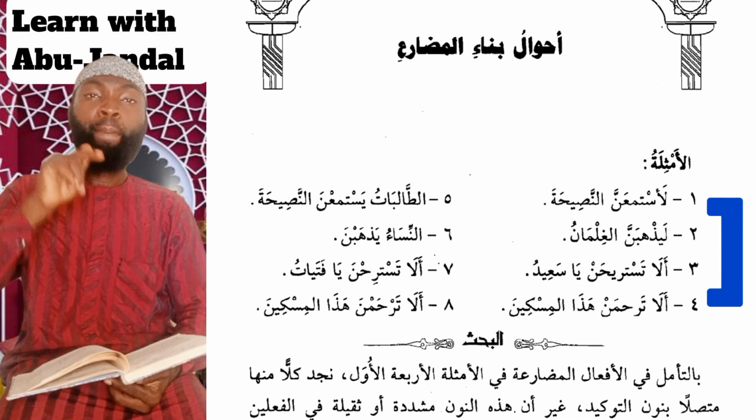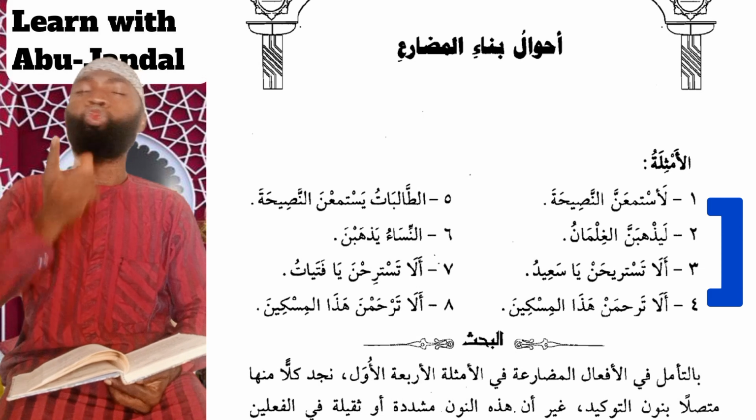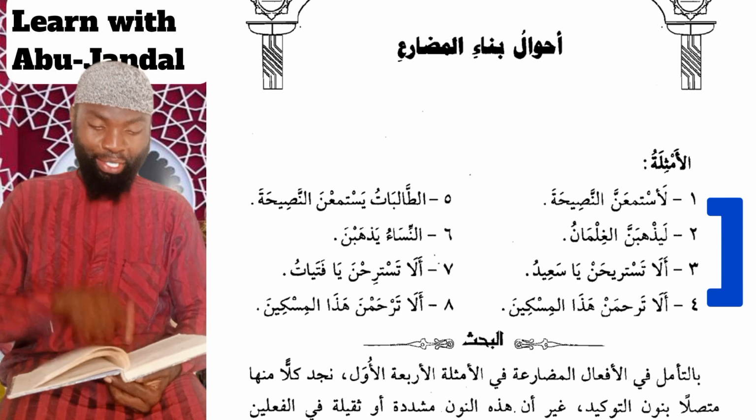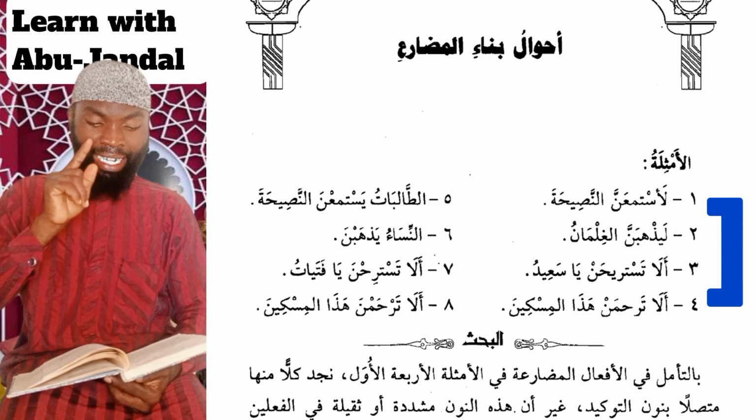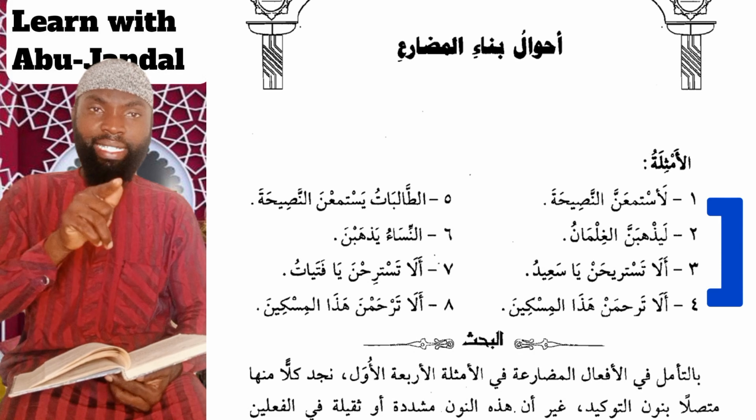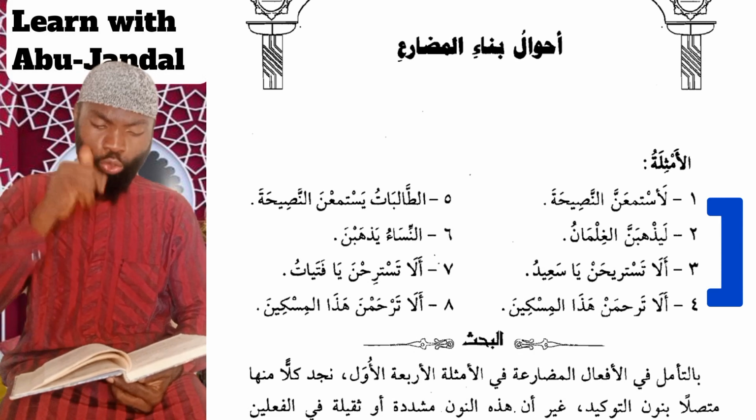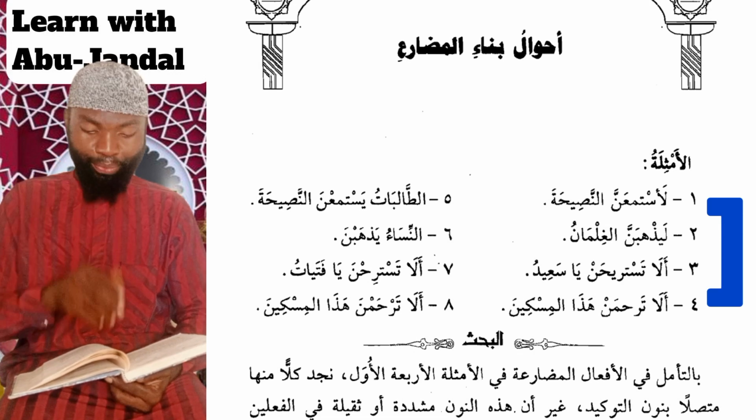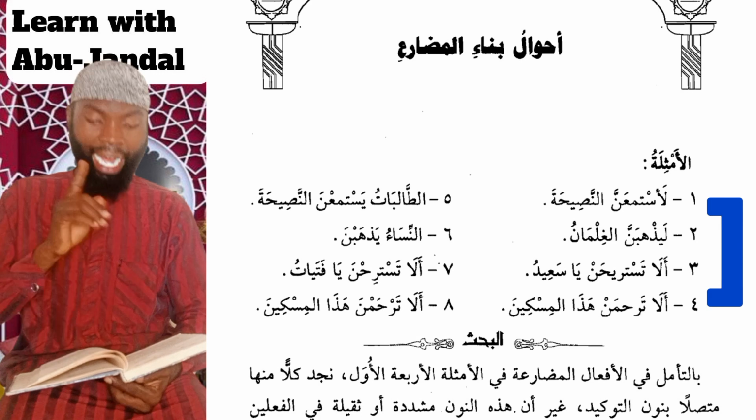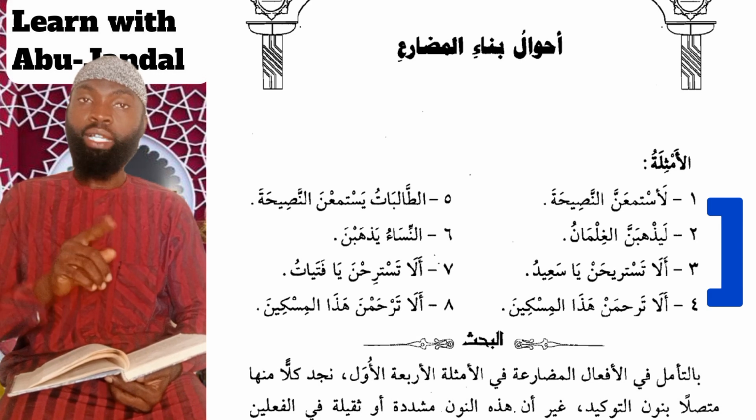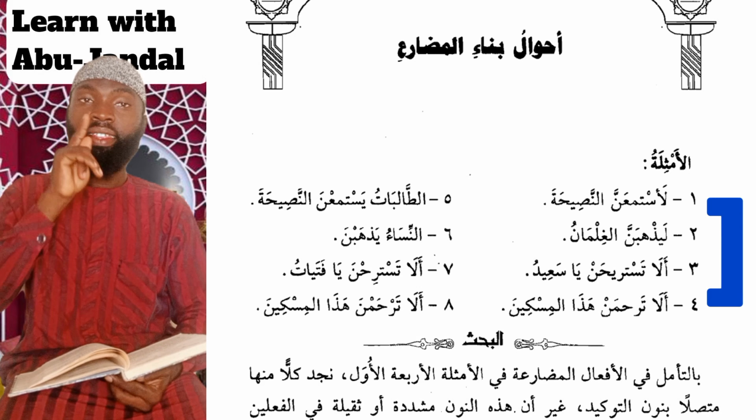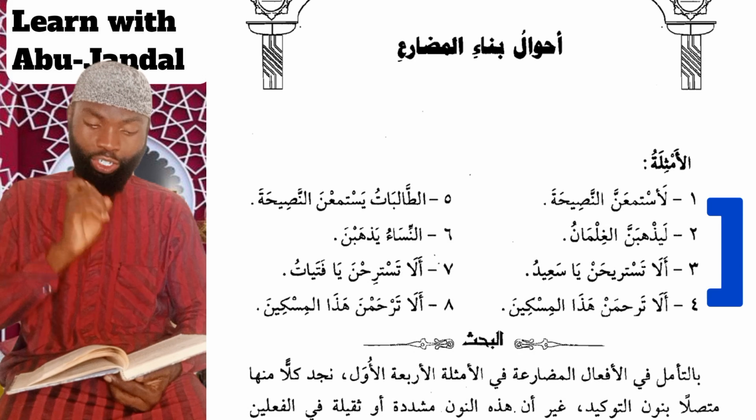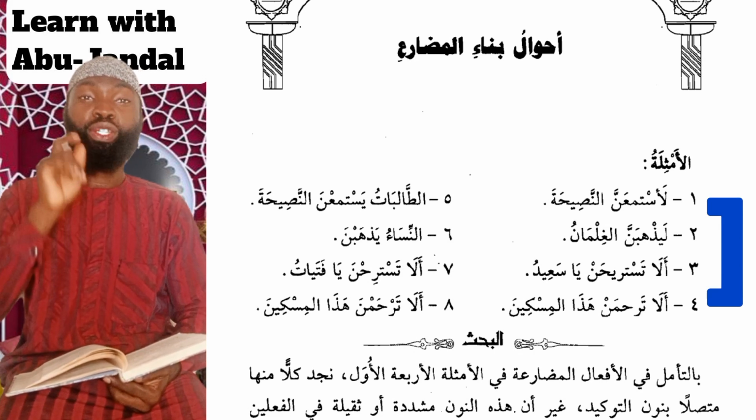Number two we have la yadhhabanna al-gilmanu, the boys will go, meaning they must go. Number three we have ala tastarihan ya Sa'id, won't you rest O Sa'id? This is also called nun tawkid, but this one has sukoon. Last, number four we have ala tarhaman hadha al-miskin, won't you have mercy on this poor man? This also is a fi'l mudari ending with nun tawkid.